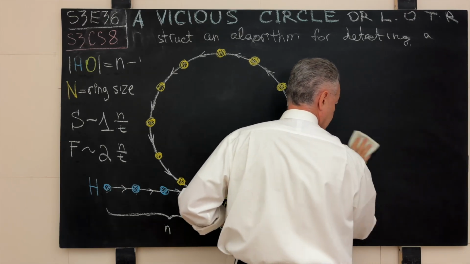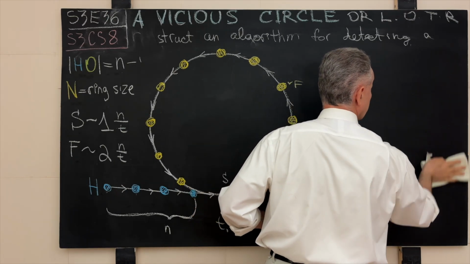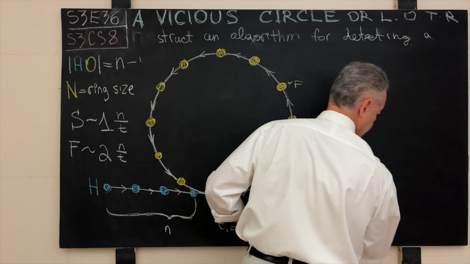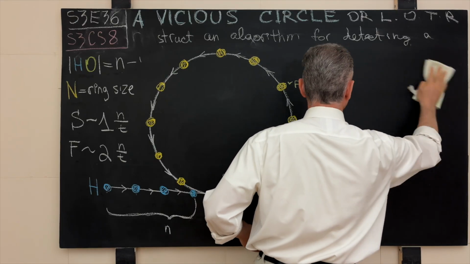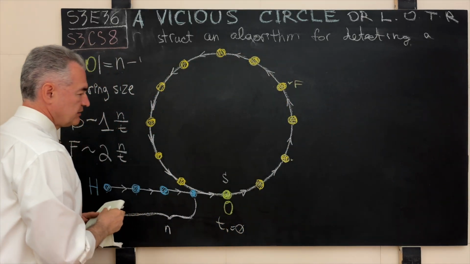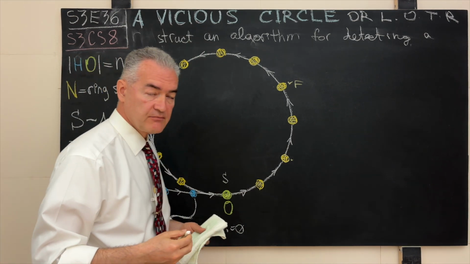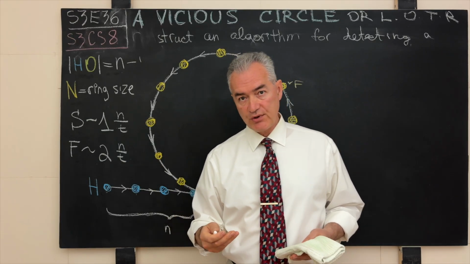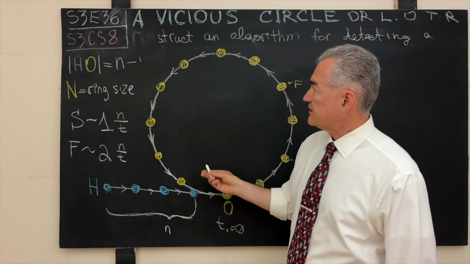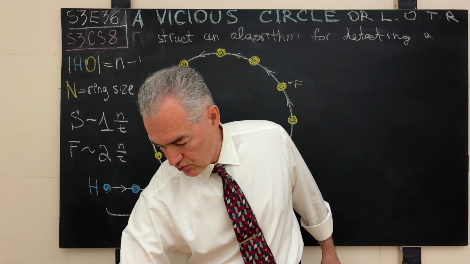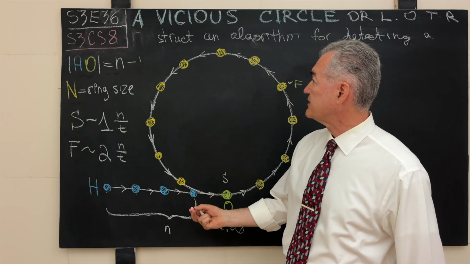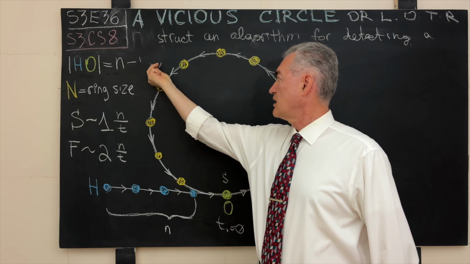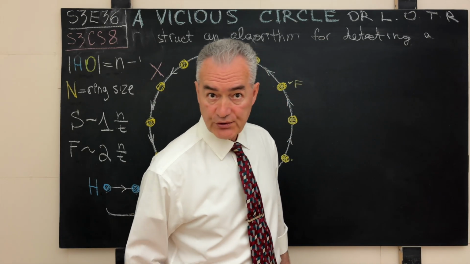Here's how most of the students will answer this question, which is to say, here's what an average student will do. And when I say average, I do not mean to belittle anyone. This is just how things work out statistically in the classroom. And I will purposefully not say the interesting words that are a hint right now. I will say these words a little later, but essentially, let's say that the node at which these two runners will meet will be designated as X somewhere on this ring, and this is what most students will say.